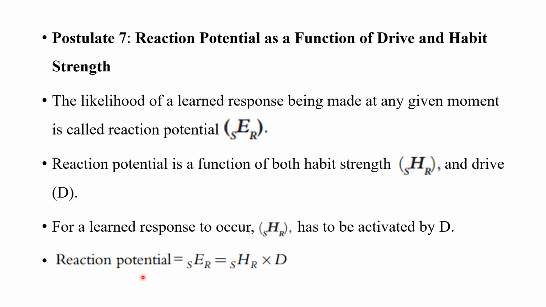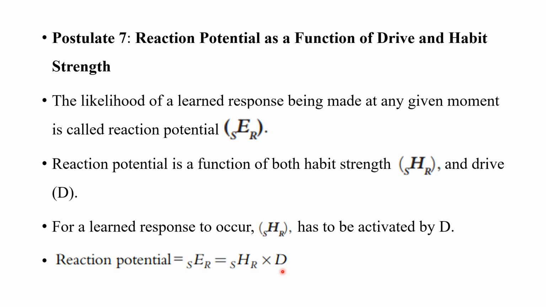So the reaction potential, the likelihood of the learned response being elicited, is a function of both the habit strength and the drive. For example, I paired the bell and the food and conditioned the dog in such a way that it salivates to the bell.